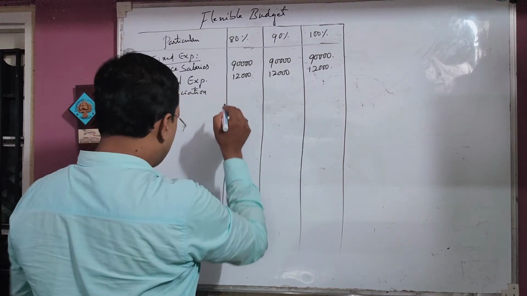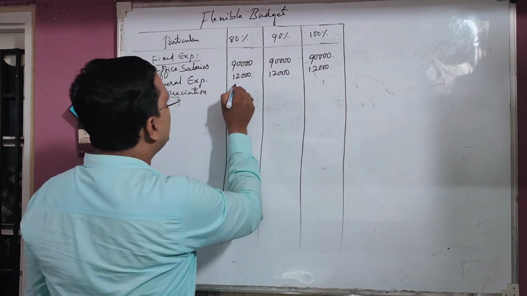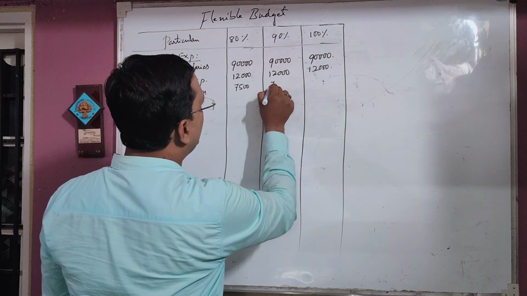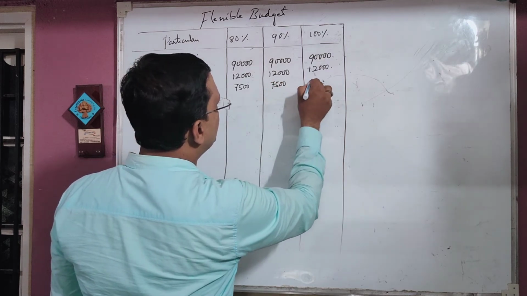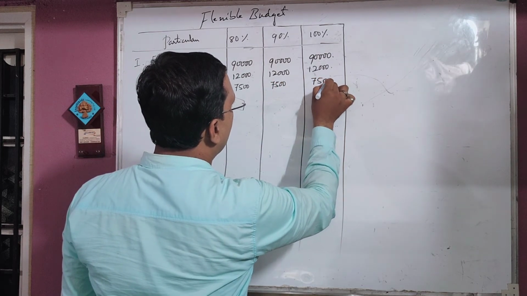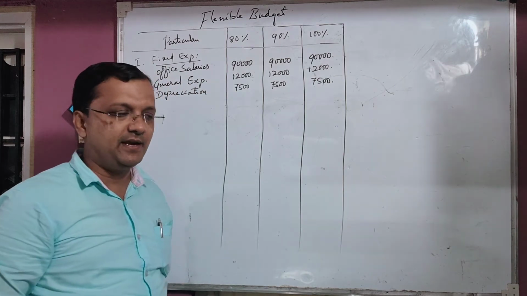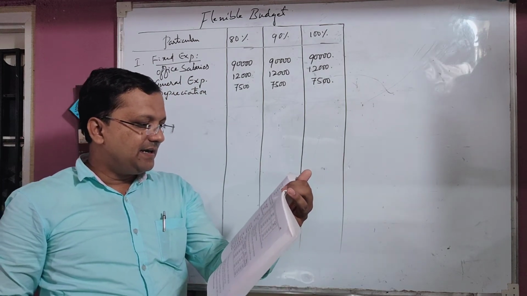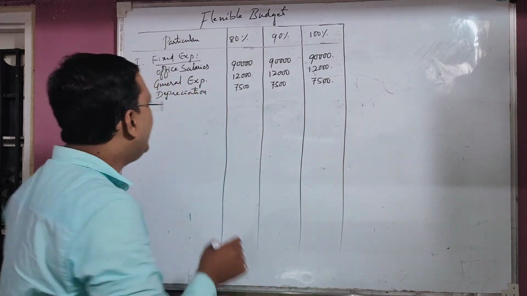Depreciation is 7,500 rupees, the same in the second and last columns. Next, rent and taxes have been given. That is also fixed.